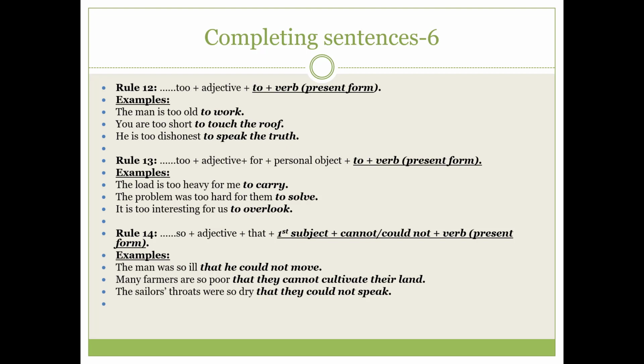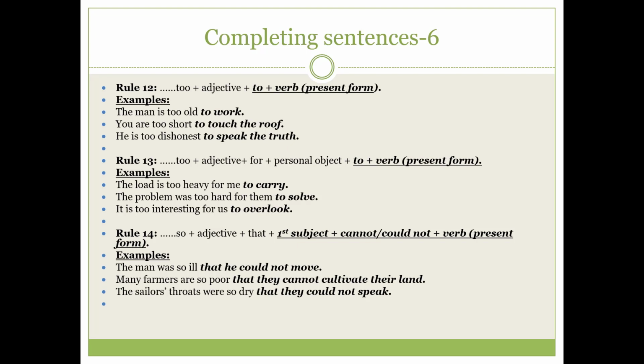I was the subject in the second part, and we have to use the objective form me. In the second sentence, the problem was too hard for them to solve. The meaning is the problem was so hard that they could not solve it. You see, in the first part the subject is the problem. In the second part, the subject is they.